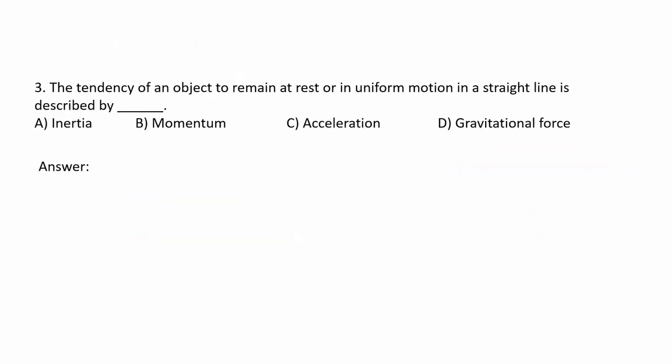The tendency of an object to remain at rest or in uniform motion in a straight line is described by blank. Letter A, inertia; letter B, momentum; letter C, acceleration; or letter D, gravitational force. The answer is